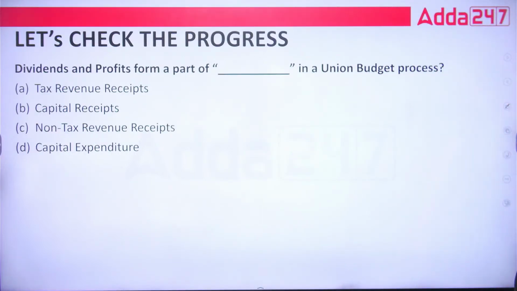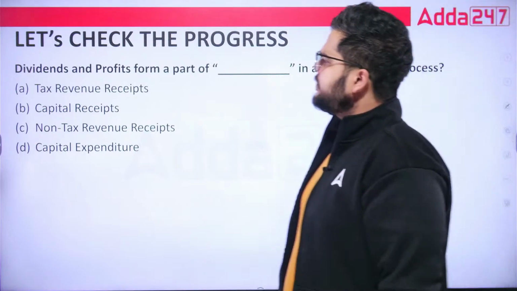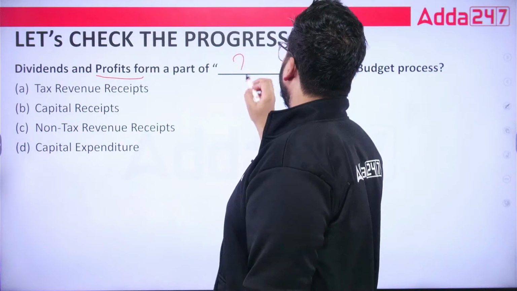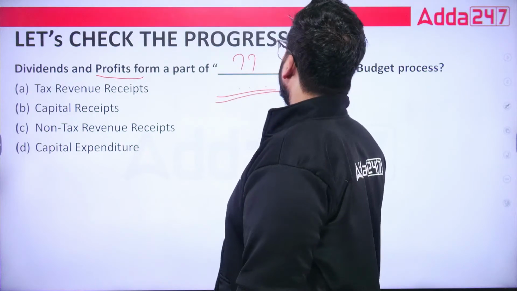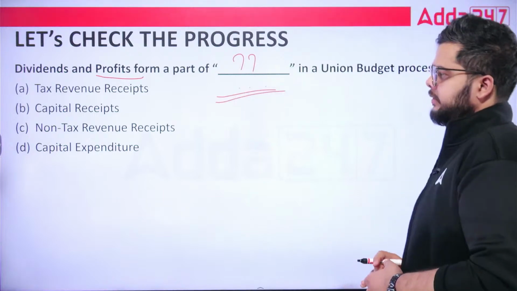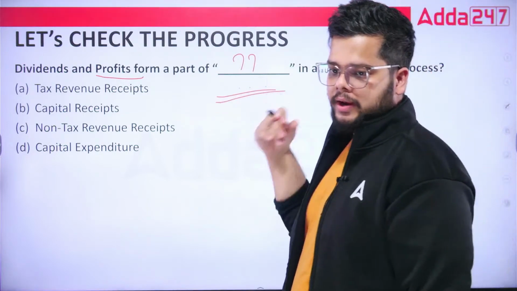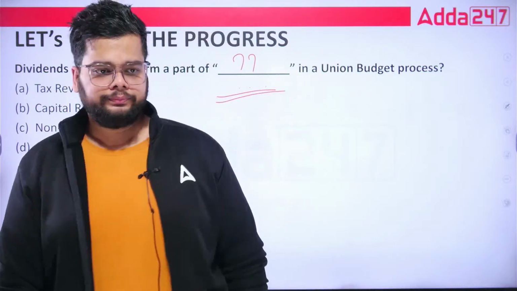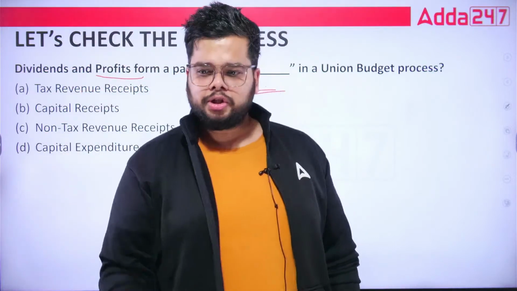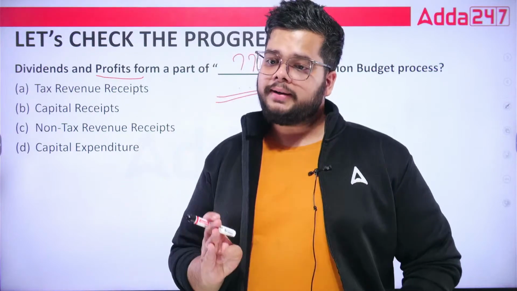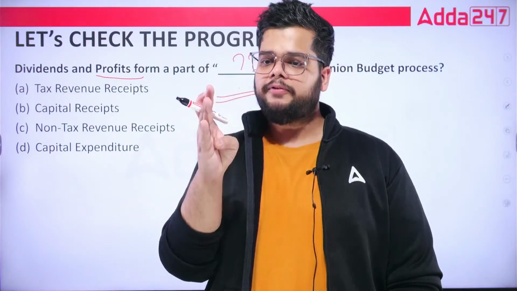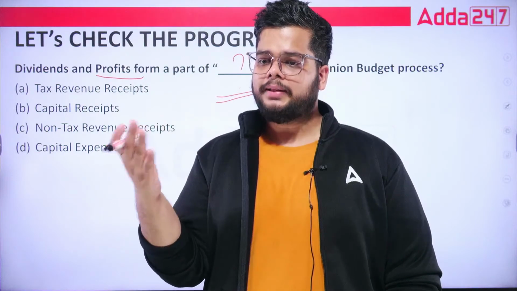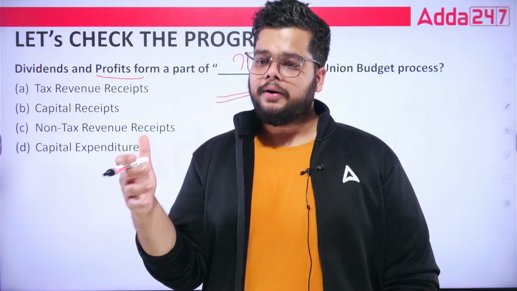Yes. Fine. Next is dividends and profits form a part of what when we talk about the union budget process? Definitely receipts, and in receipts what? Whether they are short term or long term, dividends and profits are paid sometimes on a monthly basis, bi-monthly basis, and annual basis also.